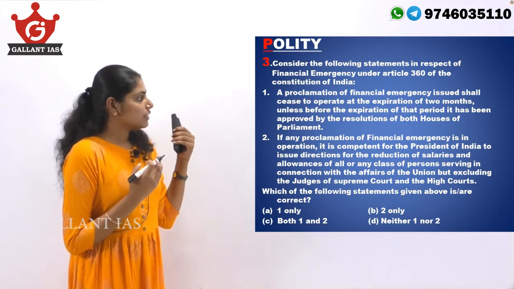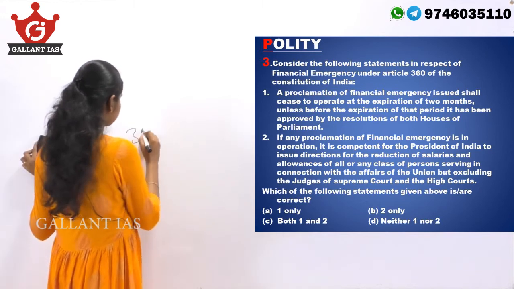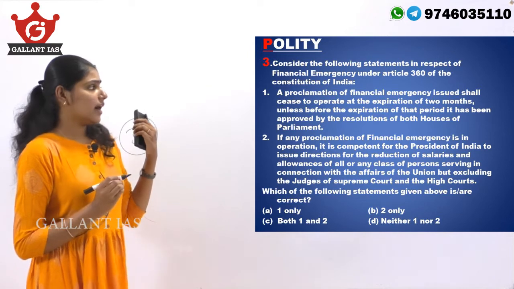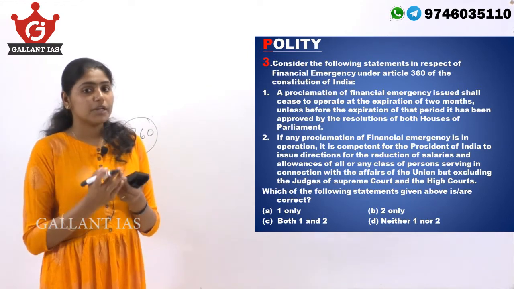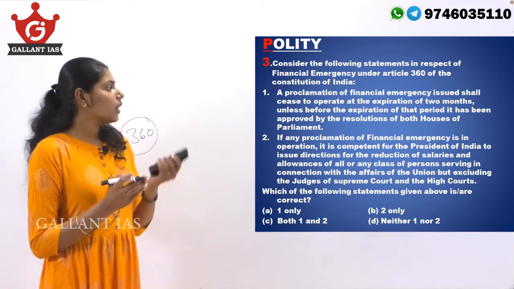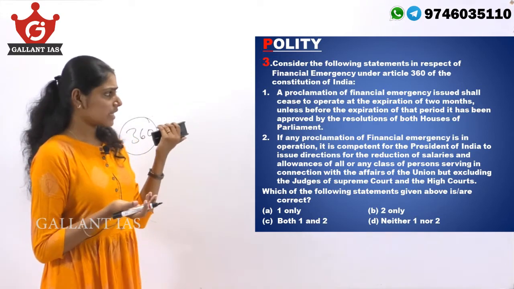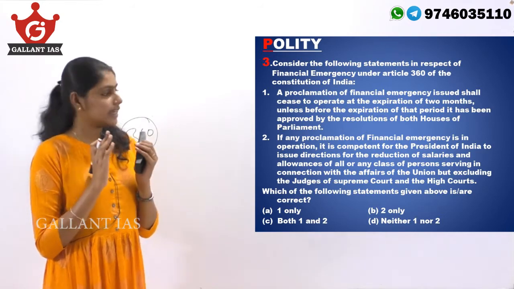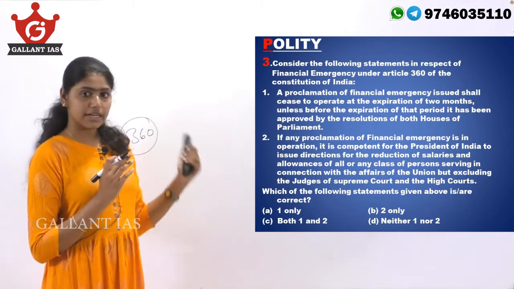Okay, so the first statement regarding financial emergency, which is listed in Article 360 of our Constitution, accordingly, it says that a proclamation of financial emergency has to be approved by both the houses of the parliament within a 2-month period. Beyond the 2-month period, the proclamation of financial emergency stands to be ceased. So, our first statement is actually a right statement.